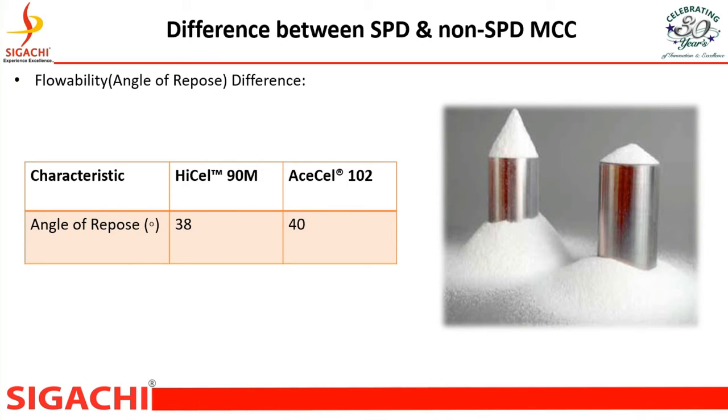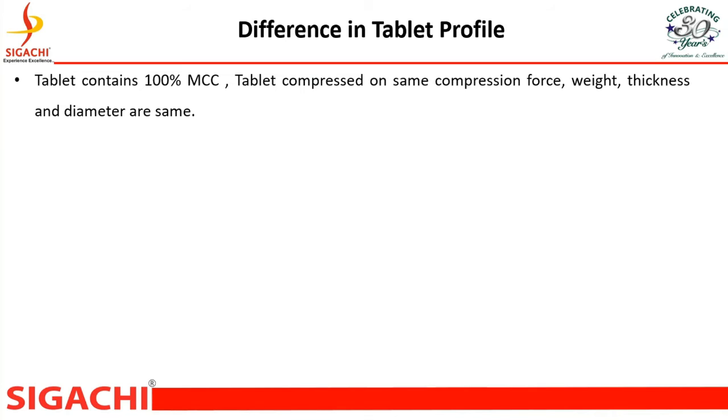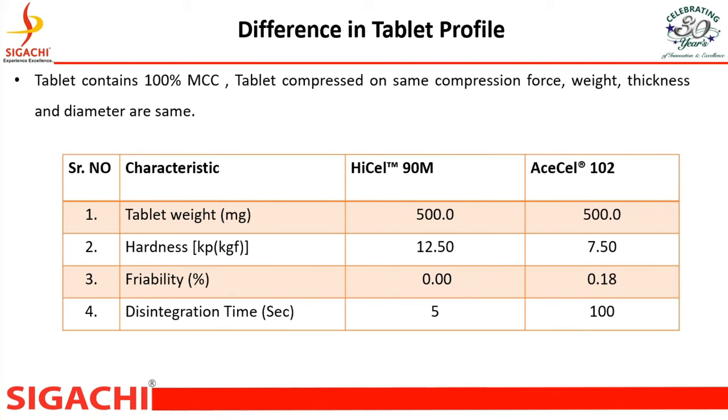Spray dried MCC has superior flowability compared to bulk dried MCC. Here we made MCC placebo tablets with spray dried MCC and non-spray dried MCC. We can see in this table bulk dried MCC having lesser hardness compared to spray dried MCC, and spray dried MCC having lesser disintegration time compared to bulk dried.